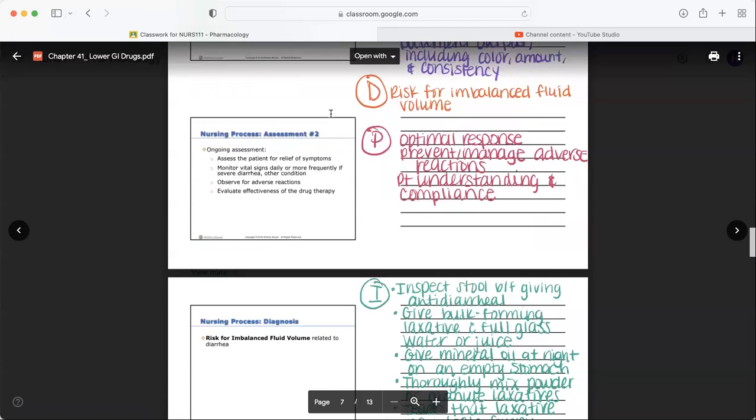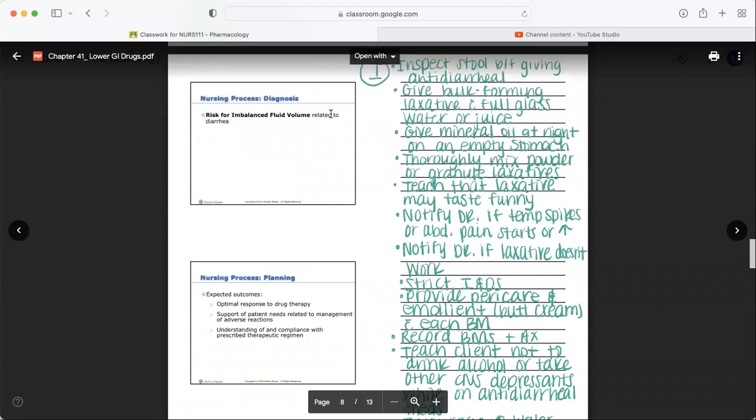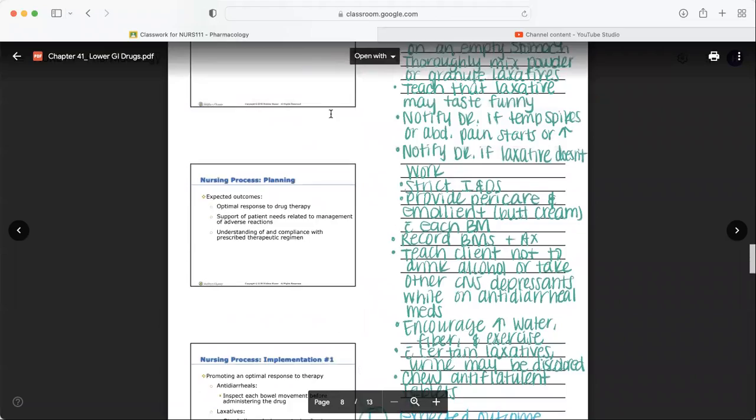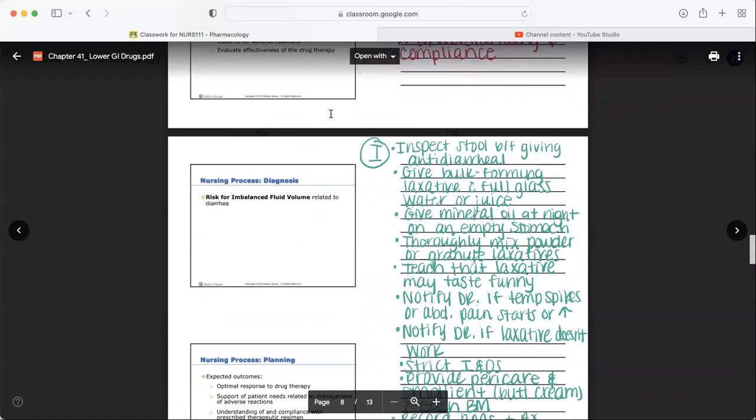We also want to prevent or manage any adverse reactions, and we want you to understand and comply with treatment as a patient. What are the things that we're doing as the nurse? Wow, look at that list, big old list. We're inspecting that stool before and after we give you the antidiarrheal. We're going to give you that bulk forming laxative with a full glass of water or some juice, right? Particularly like OJ. They like OJ or apple juice.